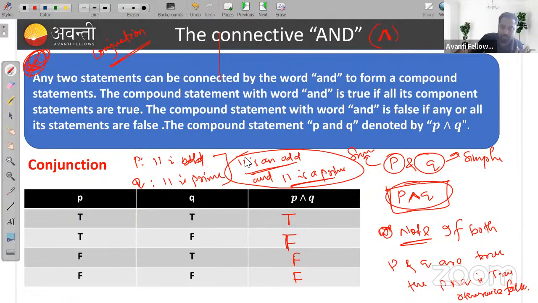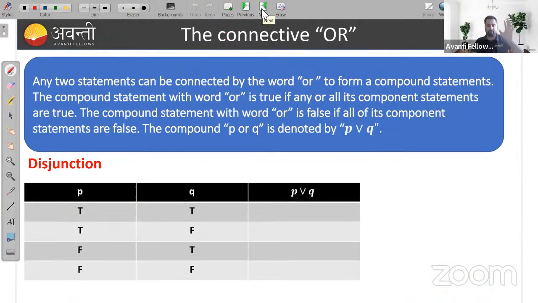Then next, move to the connective OR. Now we'll discuss the connective that is OR. And it's denoted by ∨ like this. This is the notation of the OR disjunction statement.